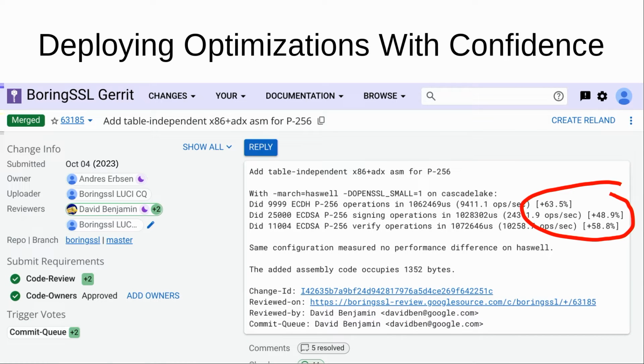Now, using these optimization capabilities, we were actually able to deploy more highly optimized implementations than were in use before. So this is in the Chrome web browser, where previously a less optimized implementation of P256 was included for reasons of having confidence in its correctness, even though faster assembly code was available. But with Fiat cryptography and CryptOpt, we were able to generate faster assembly code that did meet the confidence bar for being deployed in Chrome.